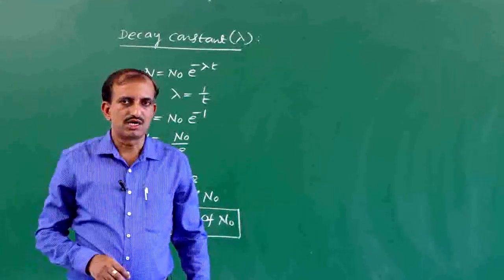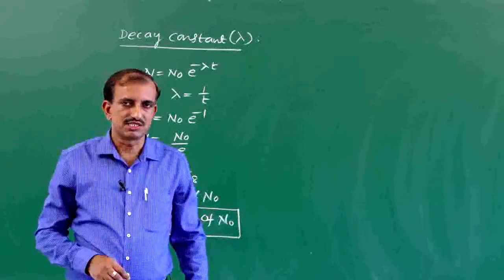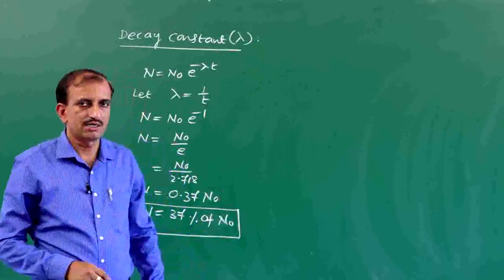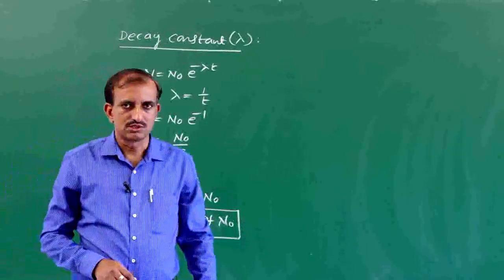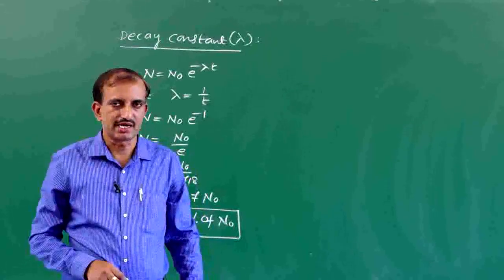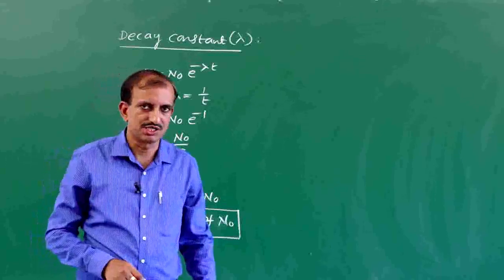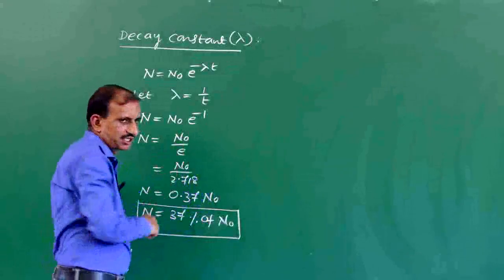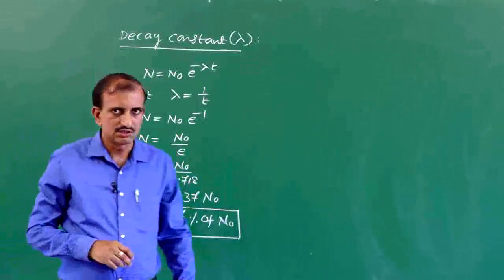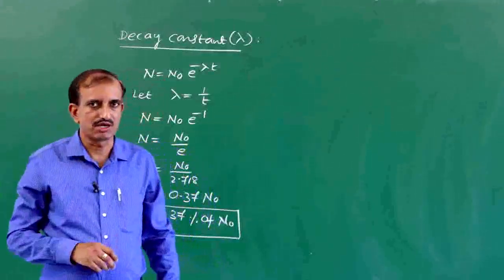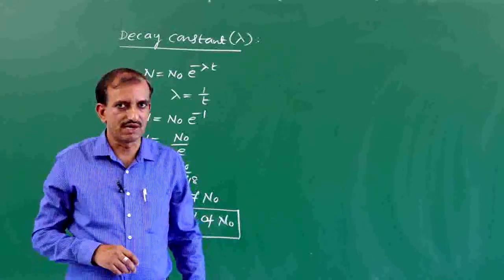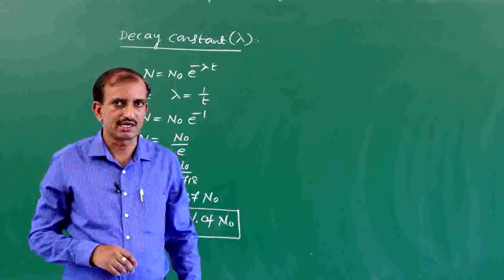The number of atoms in the sample reduces to 37% of its initial value. So this time is called the decay constant. So, decay constant is the reciprocal of the time during which the number of atoms in the sample reduces to 37% of its initial value. It is called decay constant.